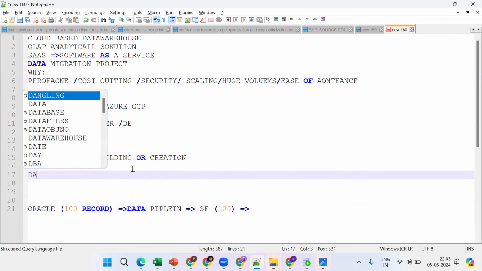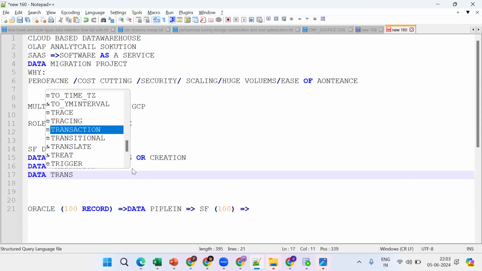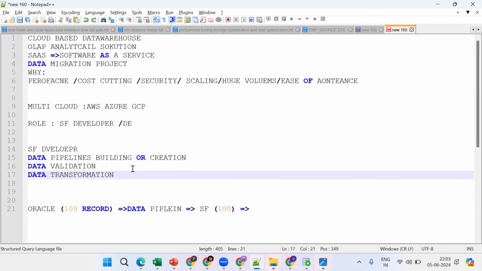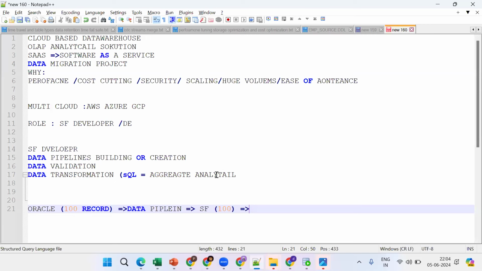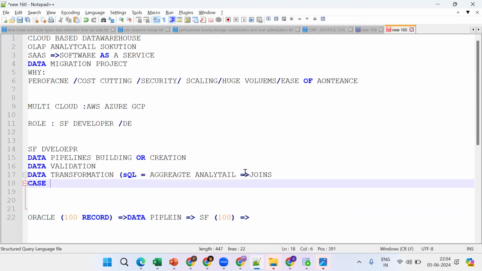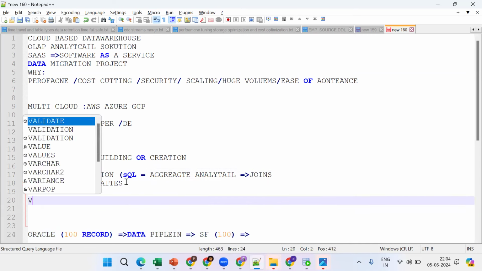We should do the data transformation. Tell me, how can we do the transformations? With the help of SQL. SQL is nothing but aggregate functions and analytical functions. In real time there won't be only a single table; there will be multiple tables. Now tell me, how do we work with multiple tables? Go for the joins concept. The case statements, the conditions, sometimes we will get null values, sometimes duplicates. These are the jobs we'll do, done by the Snowflake developer. Ultimately, we should create the views.